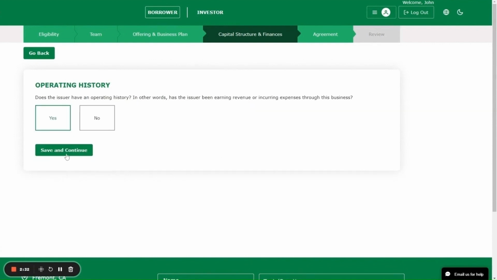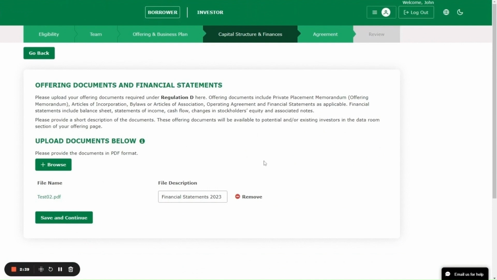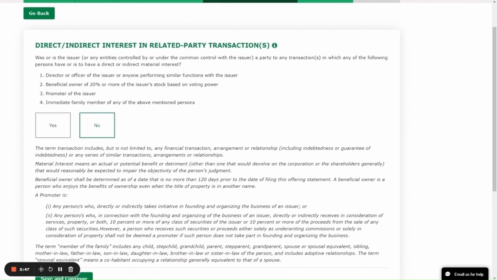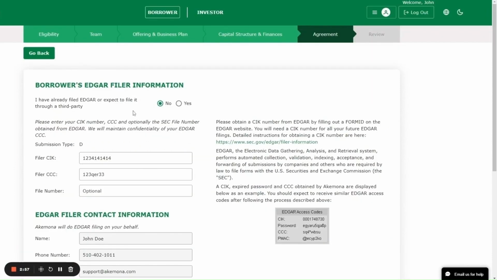Exempt offerings conducted, operating history, financial standing, and the financial statements are required to be disclosed. These are generally regulatory required documents. If there is a conflict of interest or related party transactions, those related party transactions must be disclosed. We press Save and Continue.